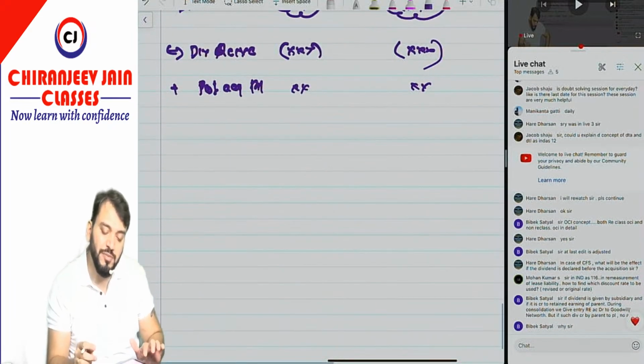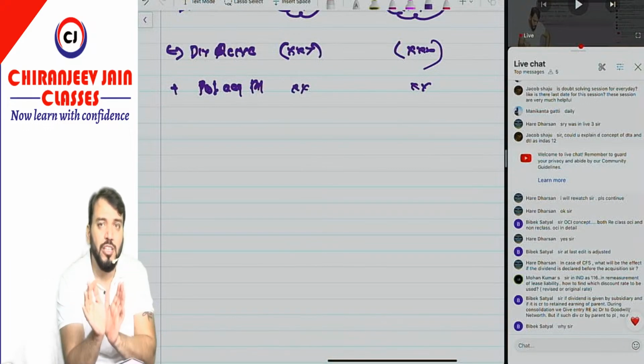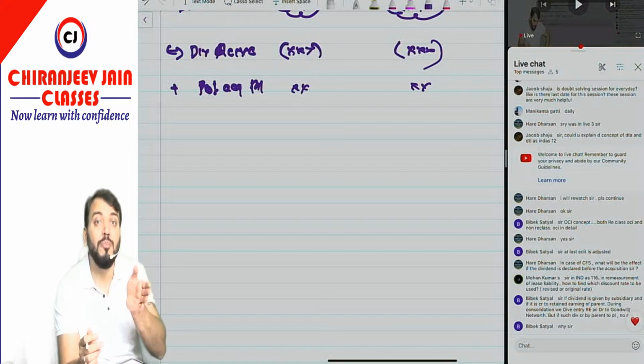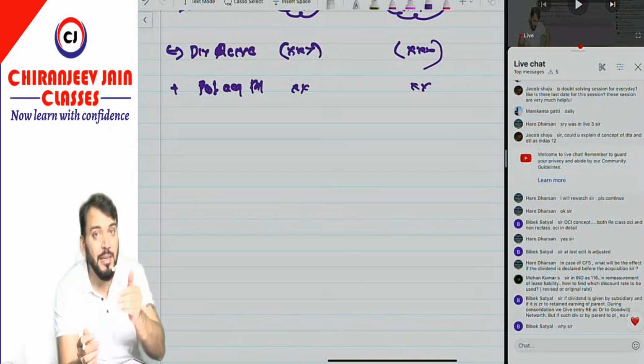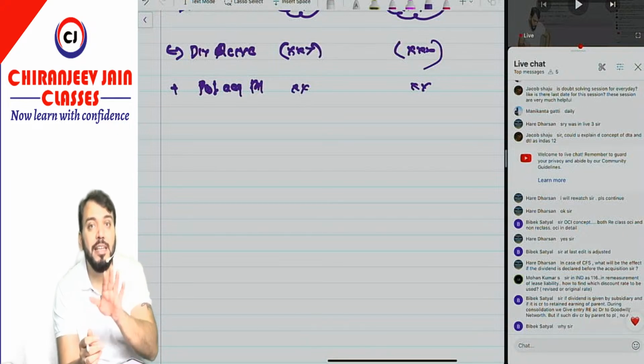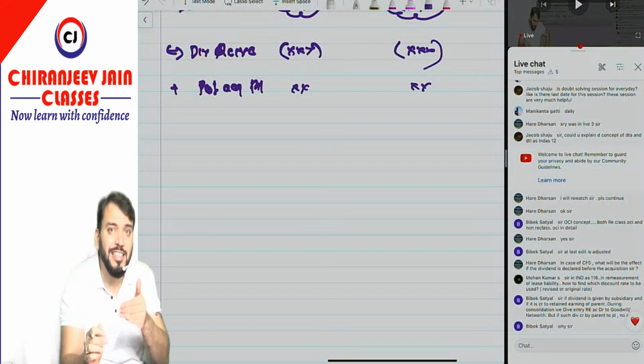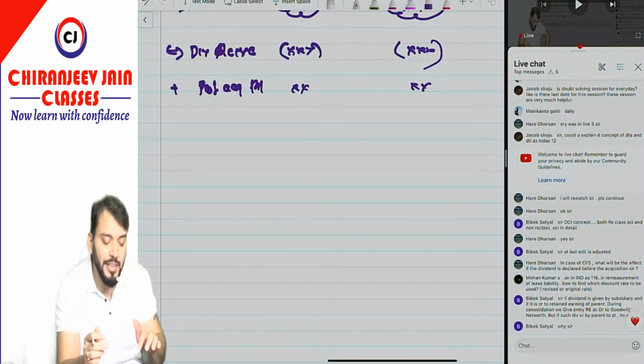Now just try to understand, there are two types of OCI components: one which is reclassified to PL, and one which will not be reclassified to PL. Understood? That depends upon the particular Ind AS, which will be reclassified and which will not be reclassified. Correct now. Right now, don't ask me the logic of why it is reclassified or why it is not reclassified.